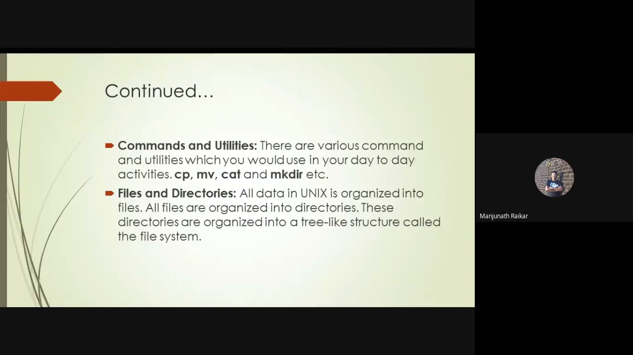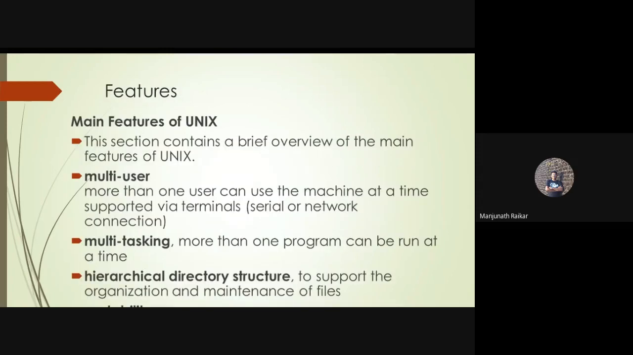And along with that, files and directories also play an important role. All data in Unix is organized into files. All files are organized into directories. These directories are organized into a tree-like structure called the file system. As I already said, in the Unix operating system, everything is organized in terms of files. So I'll show you how it is organized.